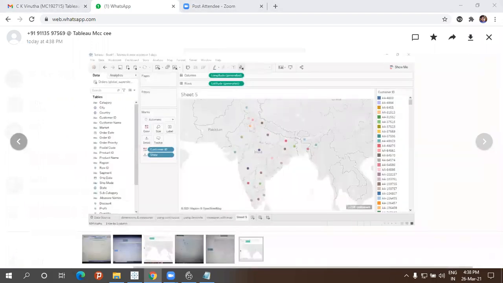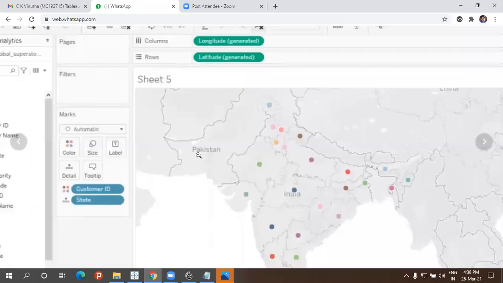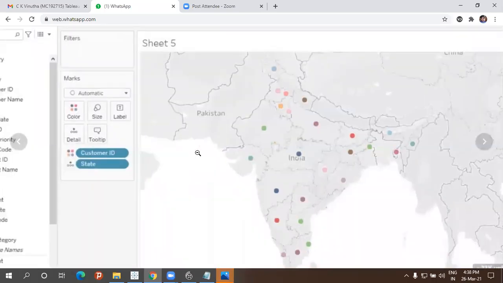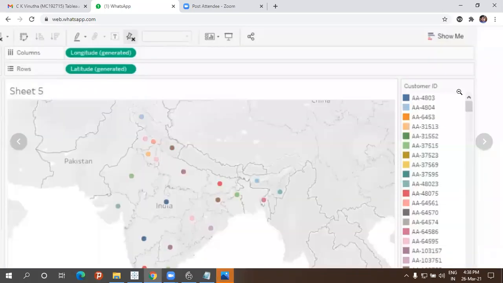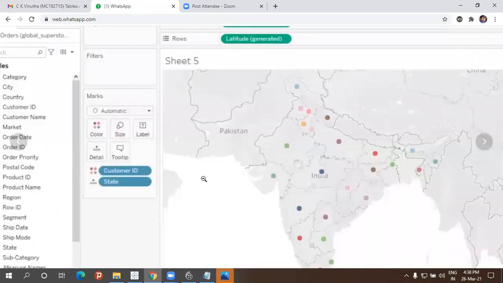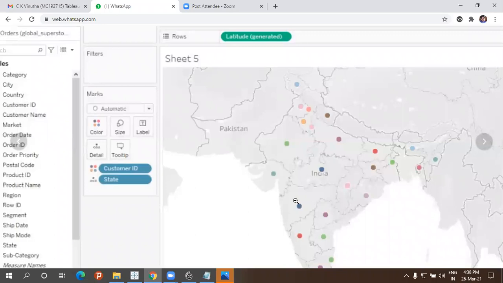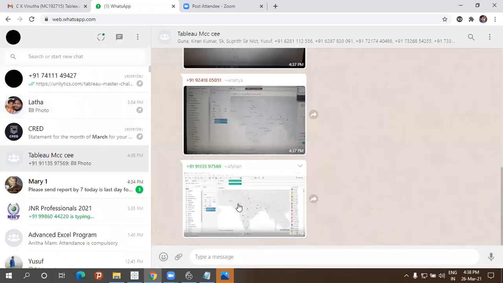Click here to open. I will open yours also and let it be minimized. So customer ID based on the state. That's what. Okay, you can do however you want. Each will have different points of view.